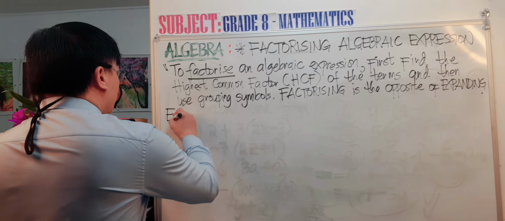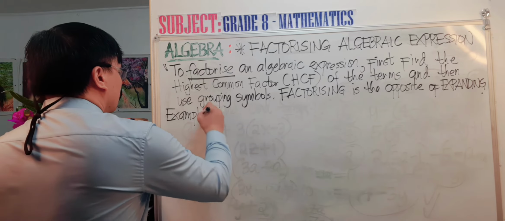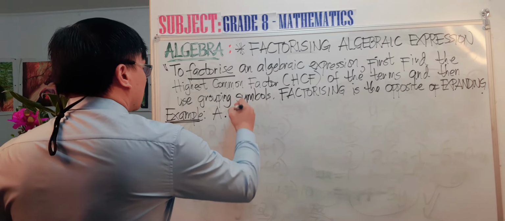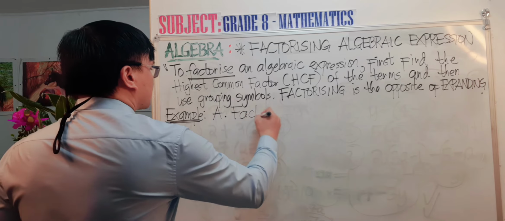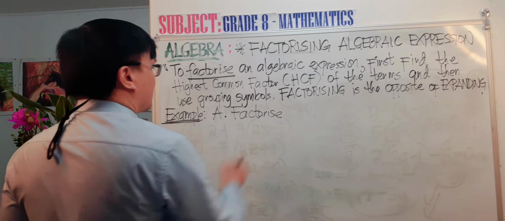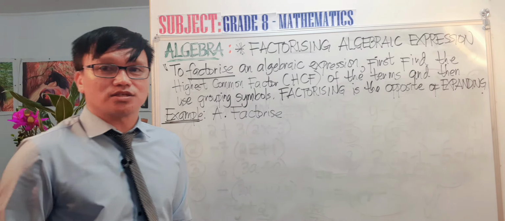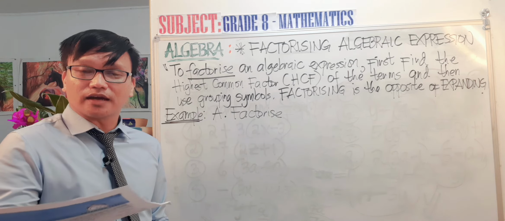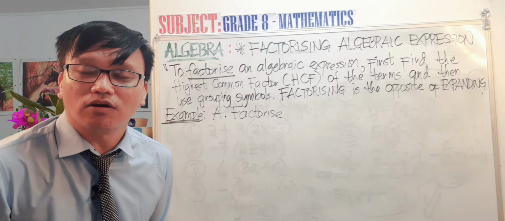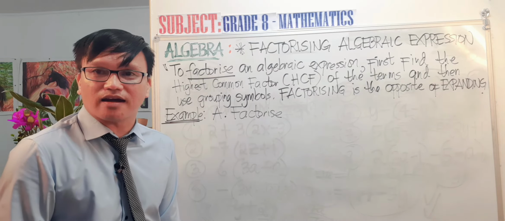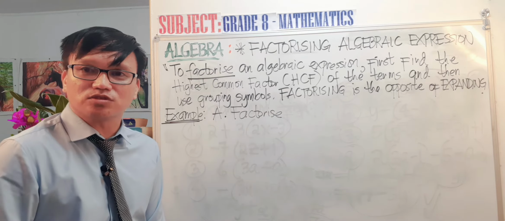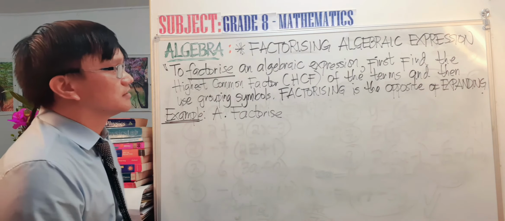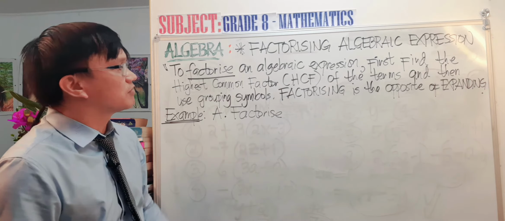So this is our example. Instruction A is factorize. Take note, what is the rule of factorizing algebraic expression? Grade 8 student, or grade 7 student, or grade 9 student, how do we factorize algebraic expression? To factorize an algebraic expression, first find the highest common factor of the terms.